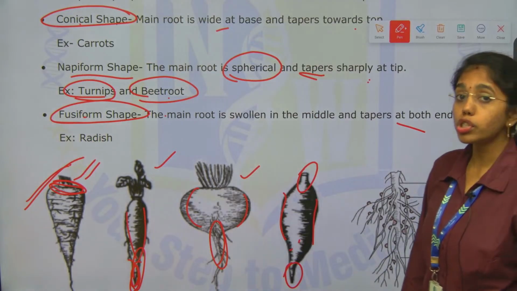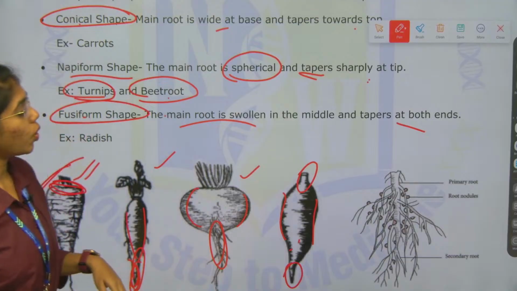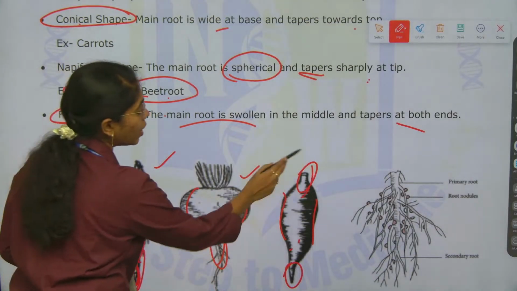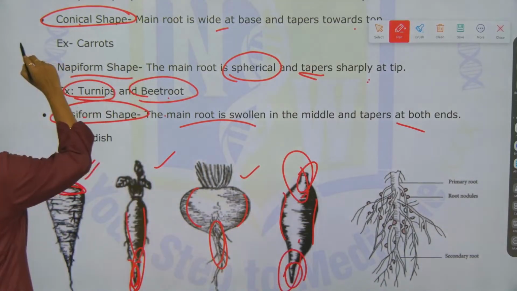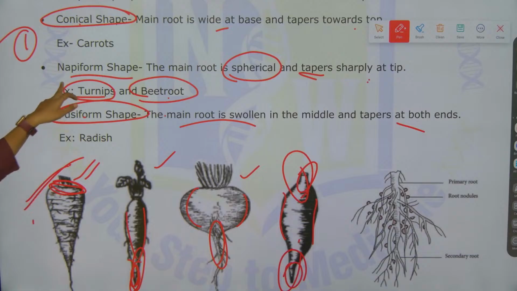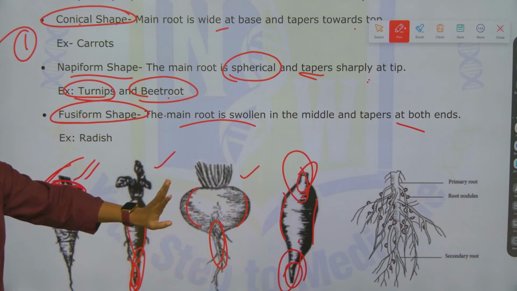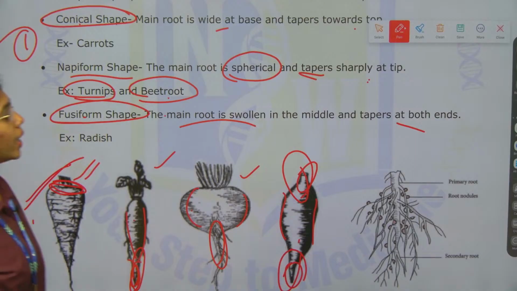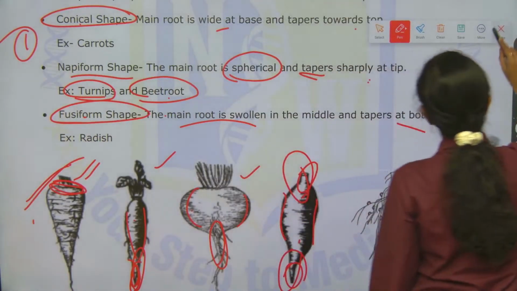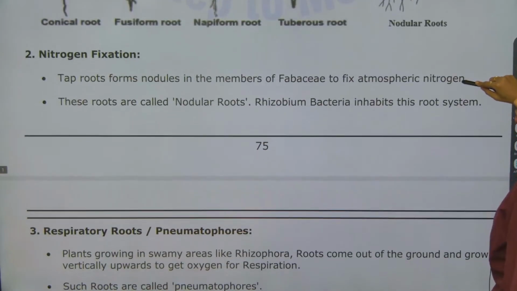Next, fusiform shape, where the main root is swollen in the middle and tapers at both the ends. First is carrot, second napiform, turnip and beetroot, and third fusiform, that is radish. Clear? So the first root modification, storage root modification, is covered.